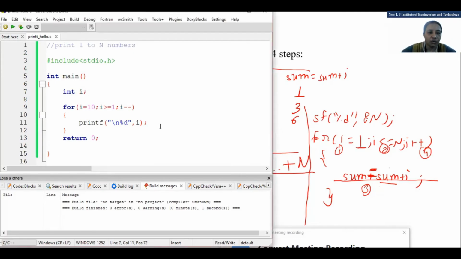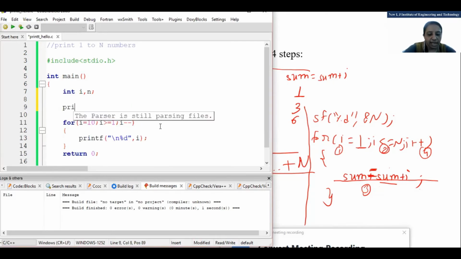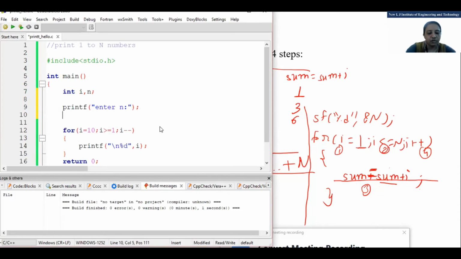Two changes are there. One is I need to include n. I am just writing small n instead of capital N. Then I'll do printf, enter n, any message you can write. Then scanf with %d and ampersand n.